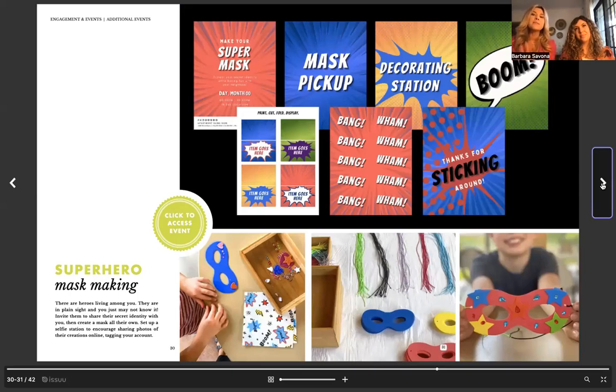Just a little note, right? Sometimes residents maybe don't feel comfortable showing their kids' faces. The bottom right, I love how we did this photo, and you can't really recognize the kid. It's blurred out, and you see that the main focus is the actual mask. You could even crop it a little bit even more, but you could have all the different variety.